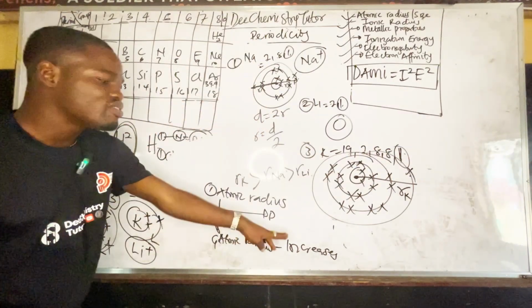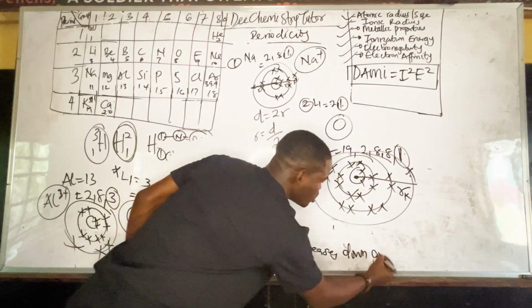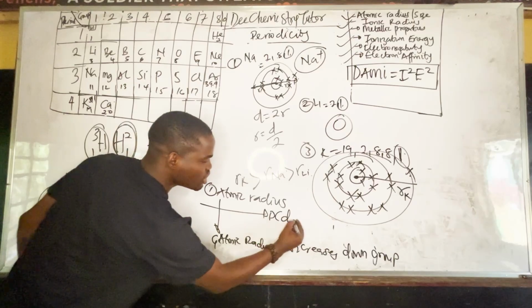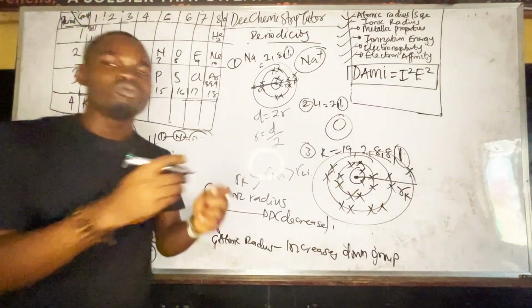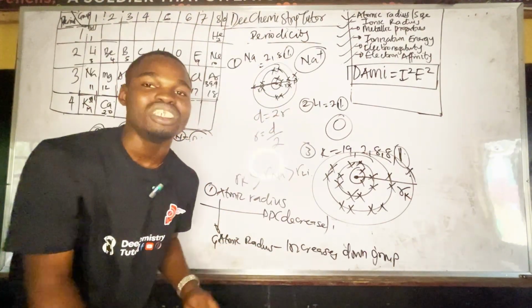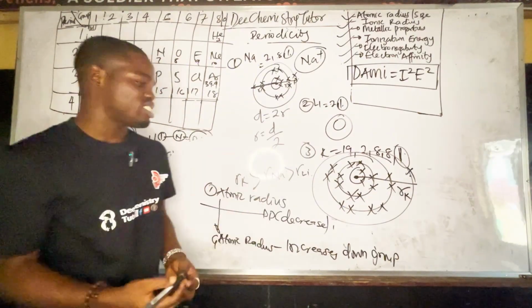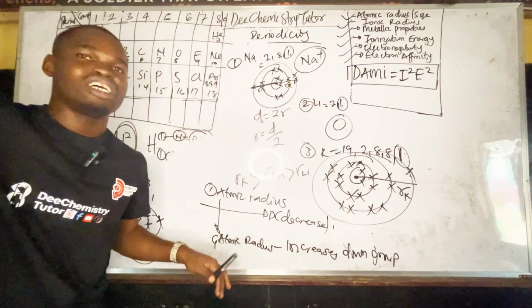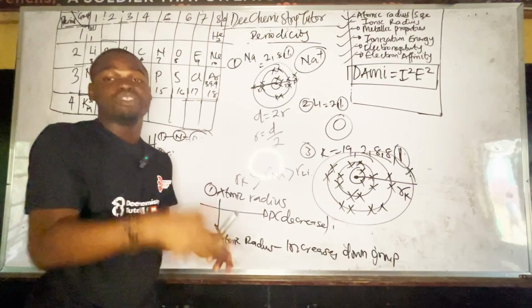Now, atomic radius increases down the group. Down, as you are going down the group. That means across the period, they will decrease. It is only one factor that will increase as you go across the period and down the group. That's atomic number, because that's the way we arrange elements. But for all of these properties, if one is increasing across the period, the other one will decrease down the group.